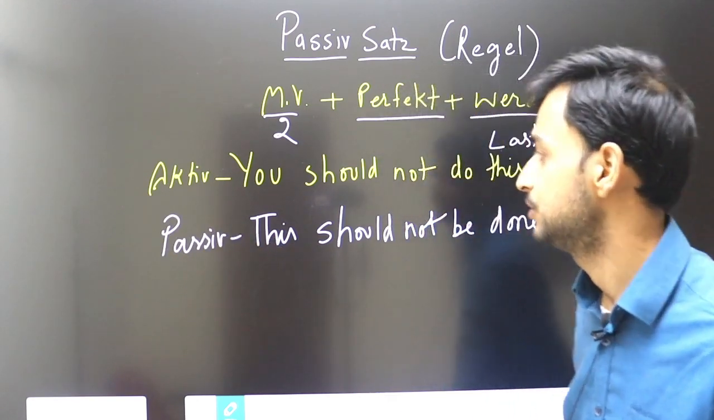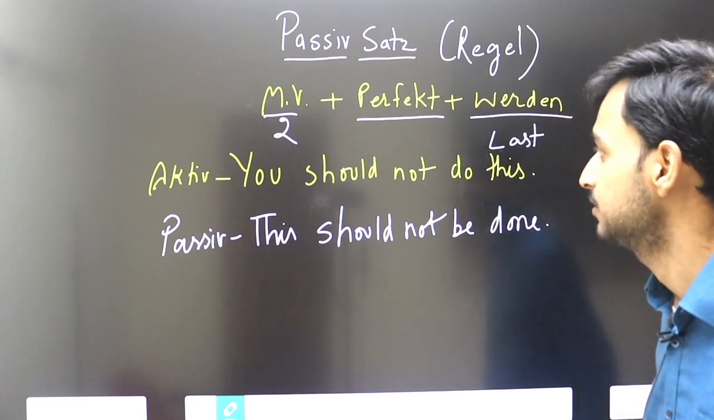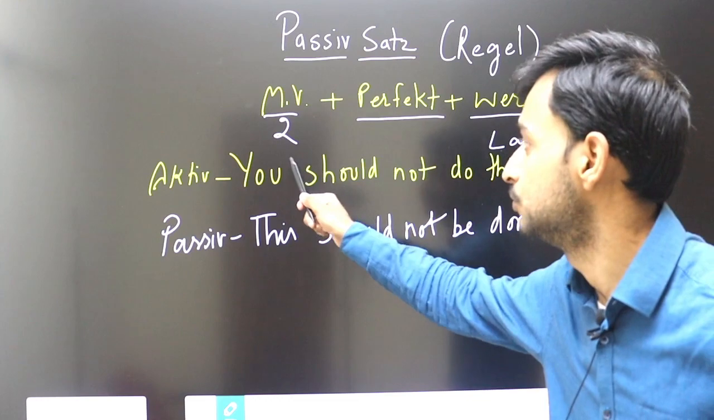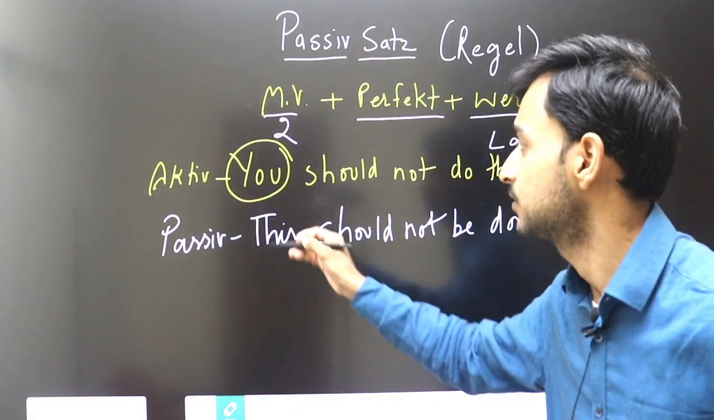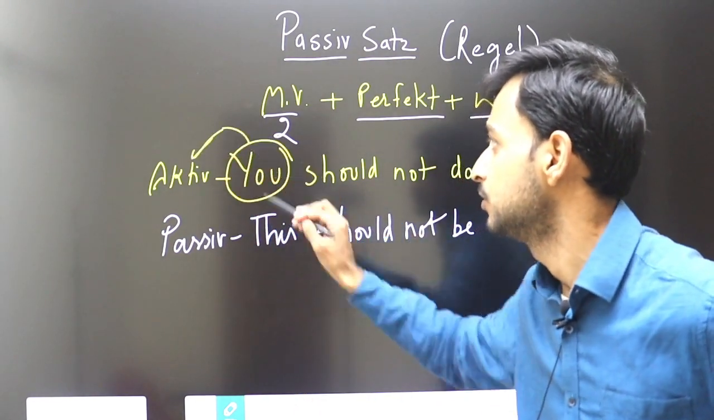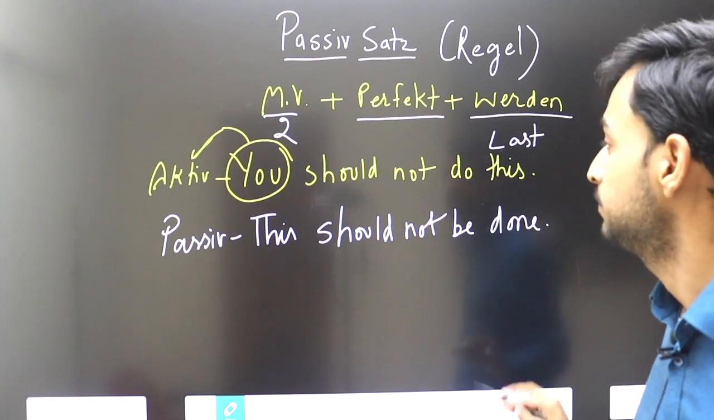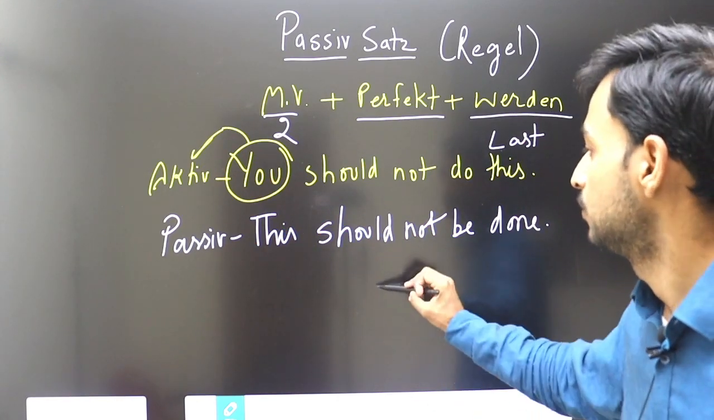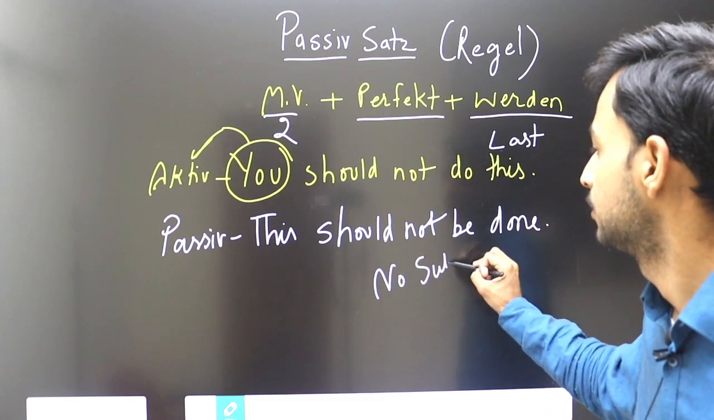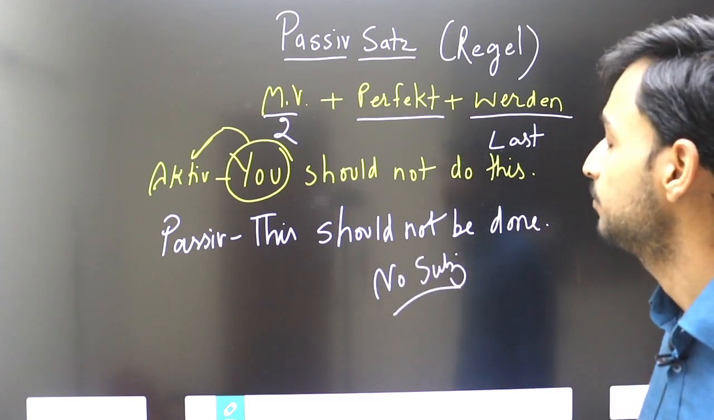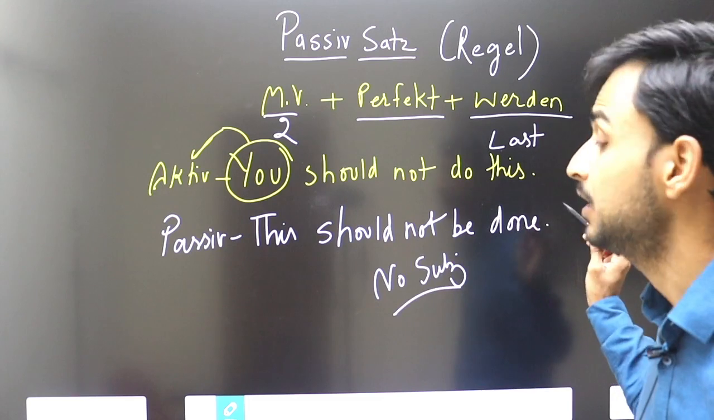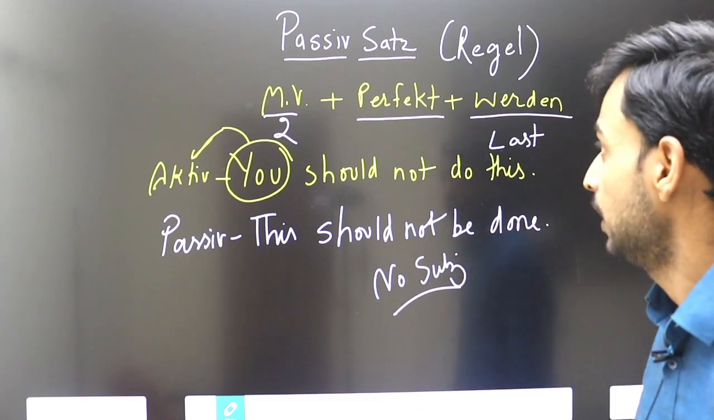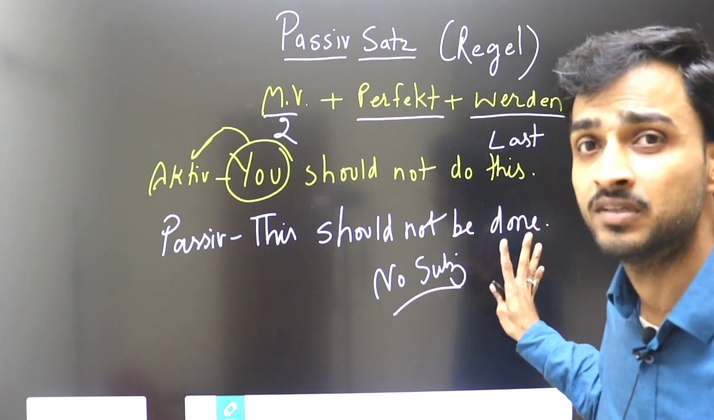Now I will change this in German. First you see both the sentences. You should not do this. Here the subject is you. This is active. There is a subject, so it is active voice. But in passive there is no subject. You can see subject is missing here. So this is my passive. This should not be done. This is passive. Now I will write these same two sentences in German.